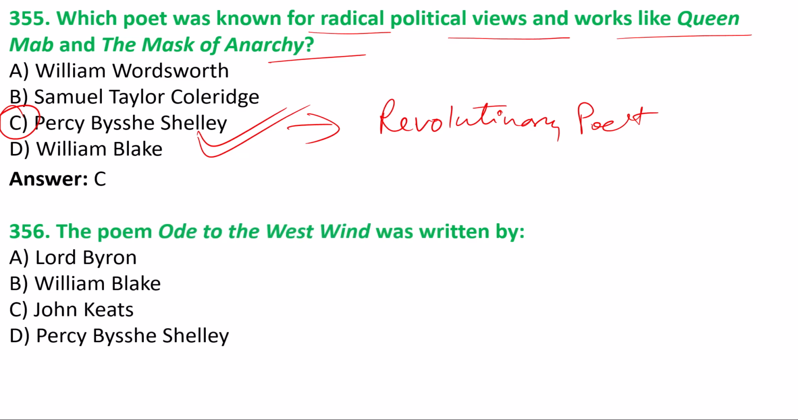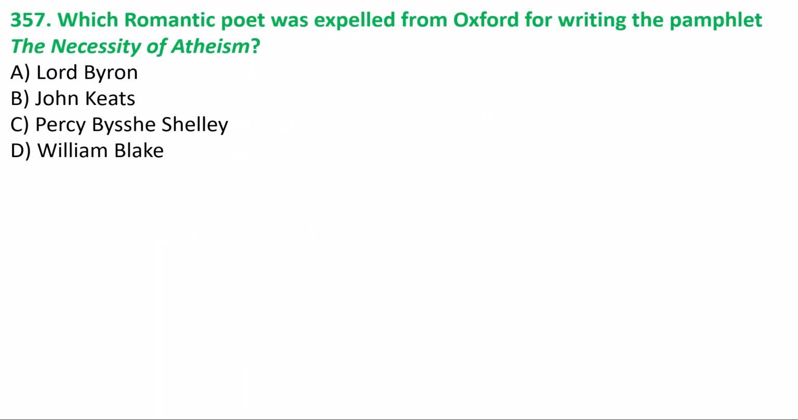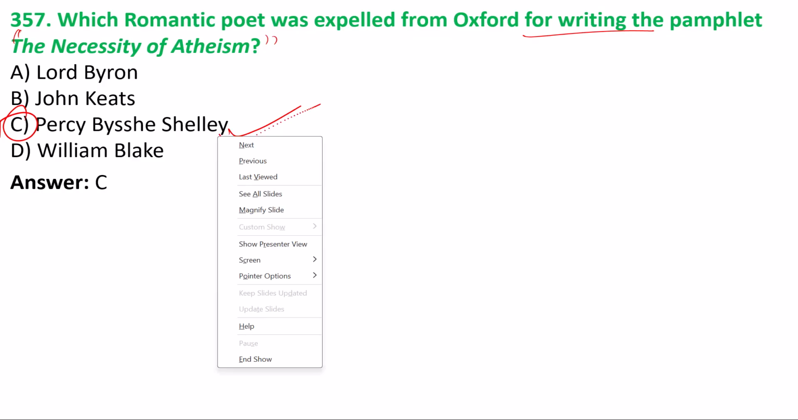356 we have here. The poem Ode to the West Wind was written by P.B. Shelley. We have the answer, and option D is the answer. Which Romantic poet was expelled from Oxford for writing the pamphlet The Necessity of Atheism? This was a pamphlet by P.B. Shelley, and that's why he was expelled from the university. Option C.